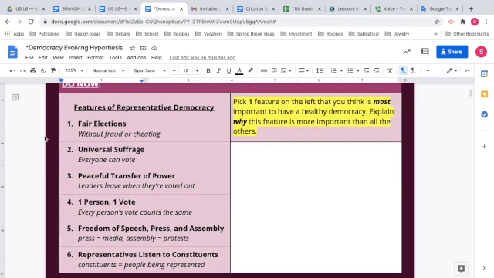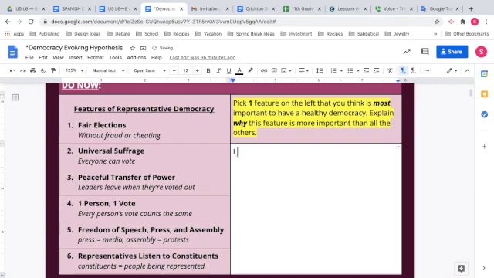For the Do Now, choose the one feature you think is most important and explain why it's more important than all the others. I know they're all important, but explaining why something is the most important is a great way to produce analysis that you can use later in this project. Pause this video while you respond to the Do Now.